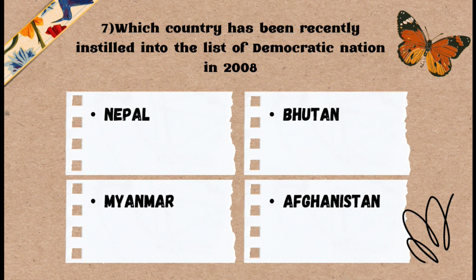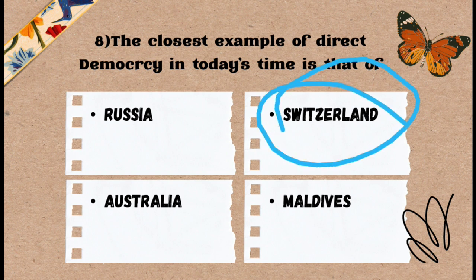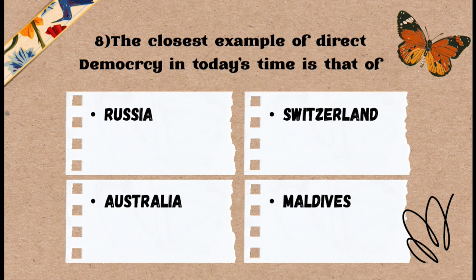Okay, question number 8 asks, the closest example of direct democracy in today's time is that of Russia, Switzerland, Australia or Maldives. And the correct answer for the question is Switzerland. Presently, there is only one country in the world which has direct democracy. No other country still has direct democracy. Only Switzerland has direct democracy in today's society.